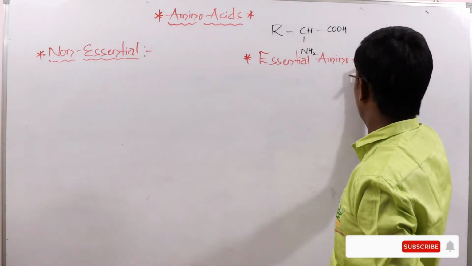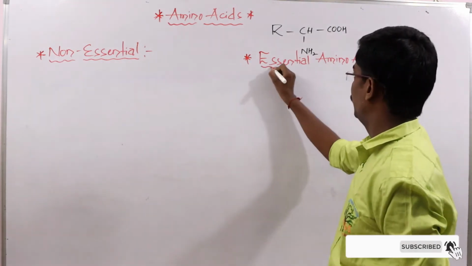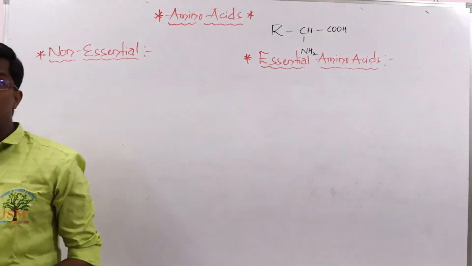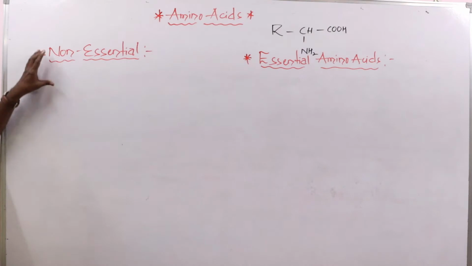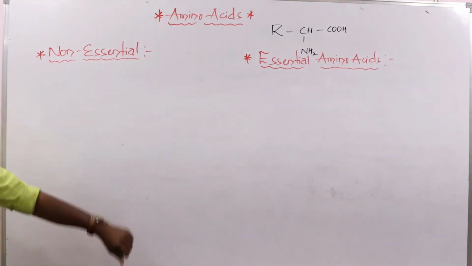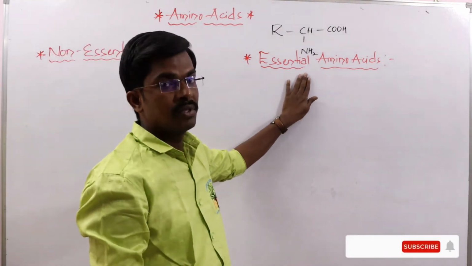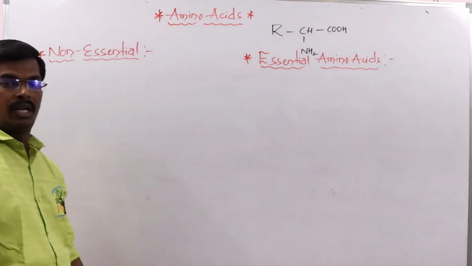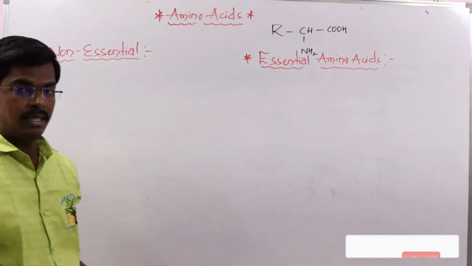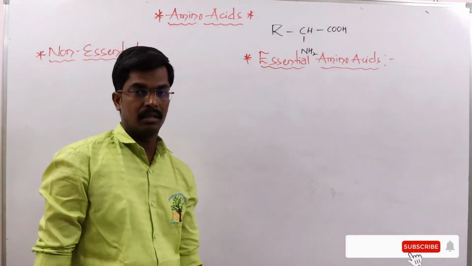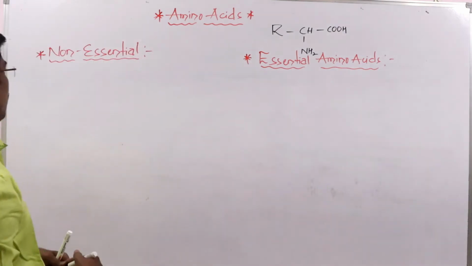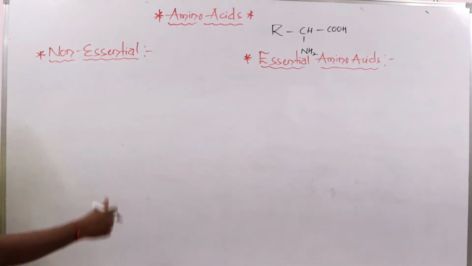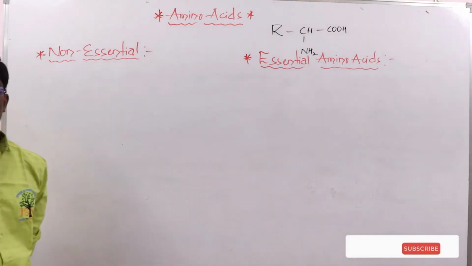So here, based on requirement, I classified them into two types. In total there are 20 amino acids: 10 are non-essential amino acids and another 10 are essential amino acids. Now I am going to give you a trick to remember the non-essential and essential amino acids. There are 10 non-essential amino acids. First look at the non-essential, then you can look at the essential amino acids.